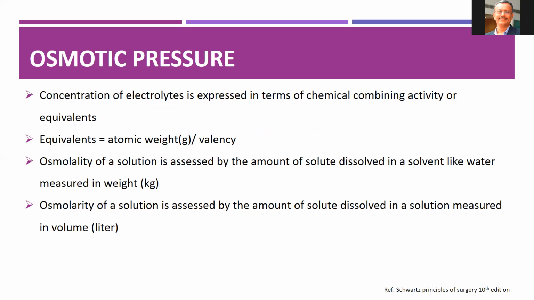So osmolality means the number of osmotically active particles in 1 kg of solvent we consider, whereas osmolarity is the number of osmotically active particles in 1 liter of solution, that means it includes both solute and solvent.